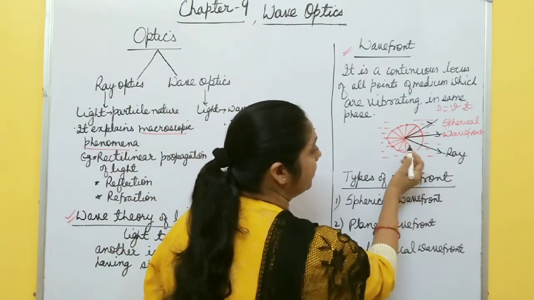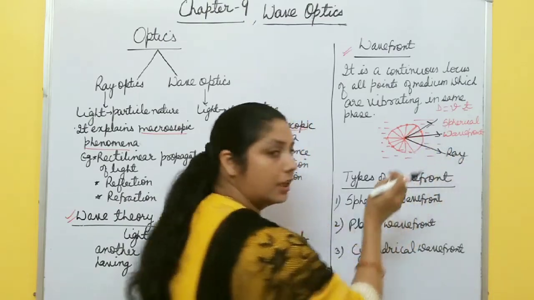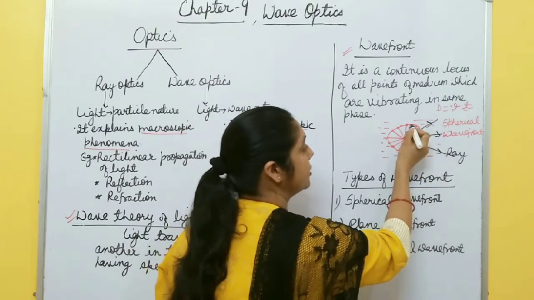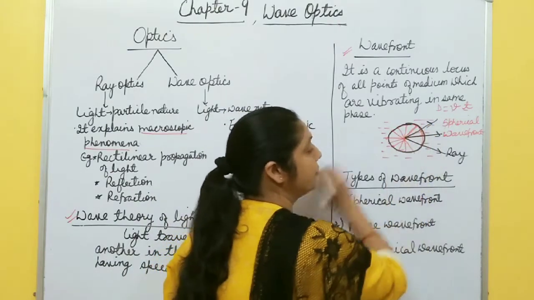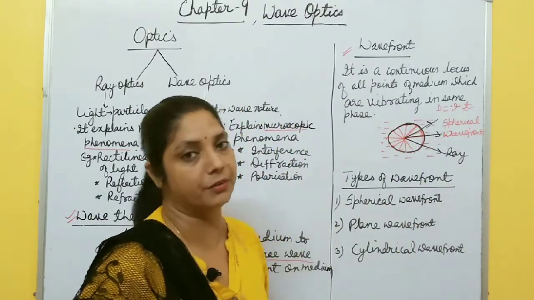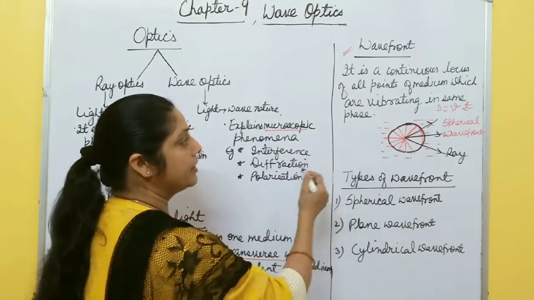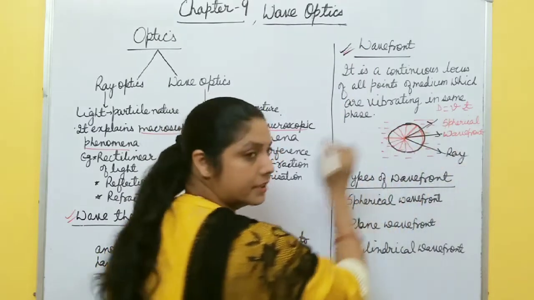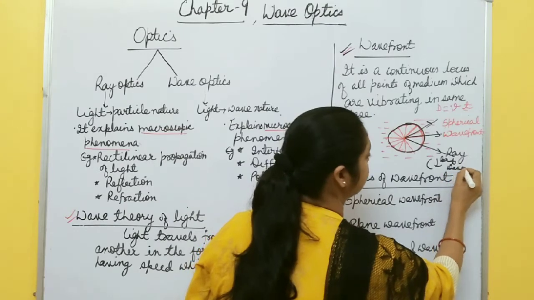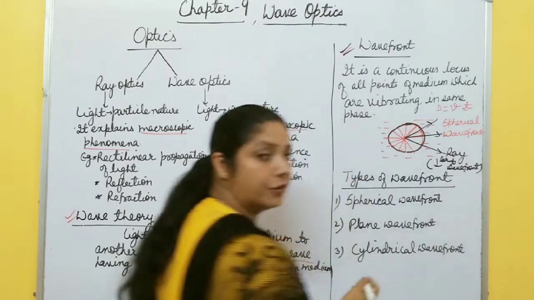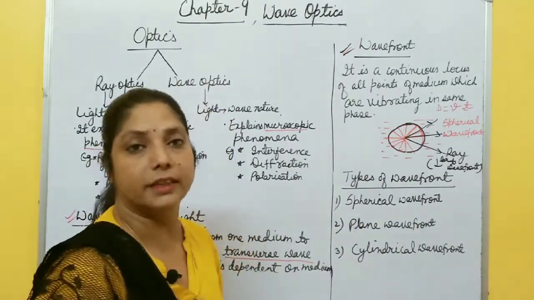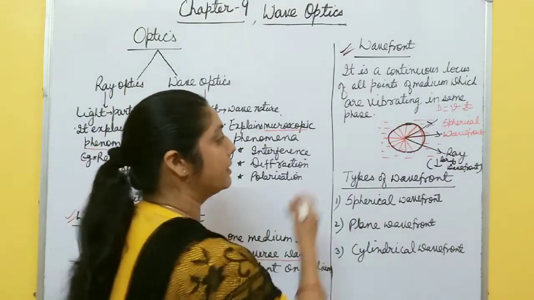So this ray gives the direction of energy of the light wave, and it is always perpendicular to the wave front. This one is the wave front, in this case a spherical wave front, and perpendicular to this one is called a ray. A ray shows the energy of light wave propagation. Now, I think it's clear what a wave front is and what a ray is. A ray is always perpendicular to the wave front. It will be helpful when we prove the laws of reflection and refraction with the help of the wave theory of light. So you must remember this one.